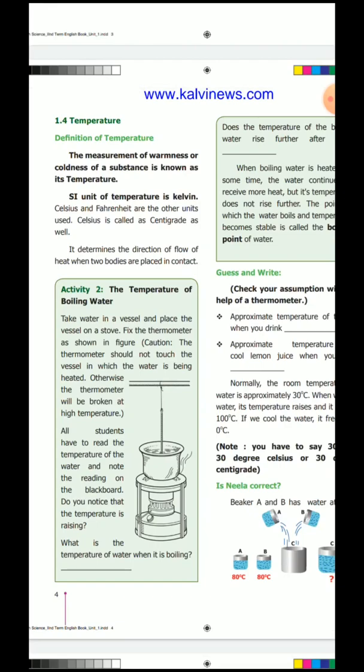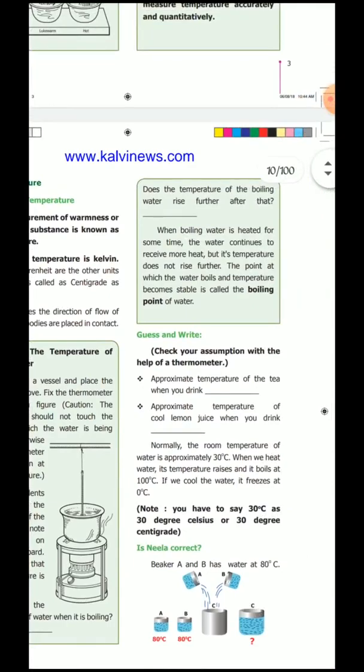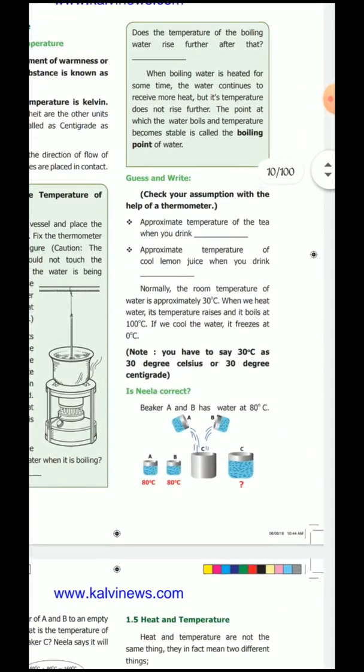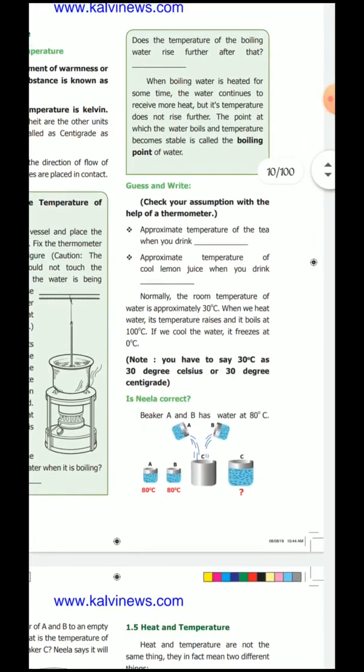For example, while you are boiling the water, if the temperature is 97 degrees Celsius, you write in the note 97 degrees Celsius. Like that, if you have a thermometer, you check it at your home. This is the activity for you. Next, normally the room temperature of water is approximately 30 degrees Celsius.